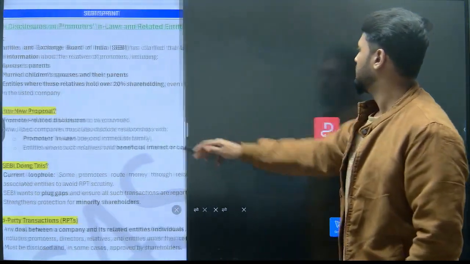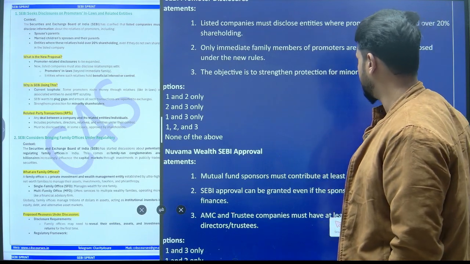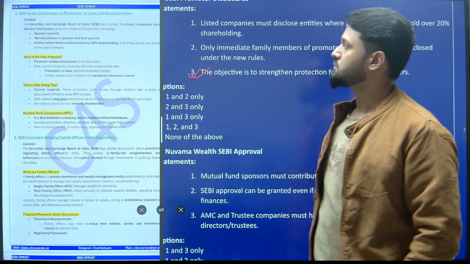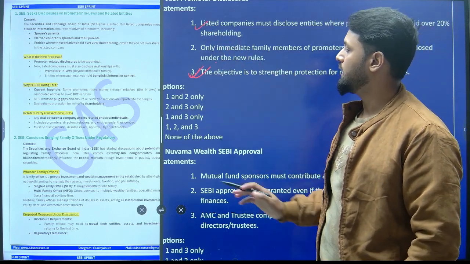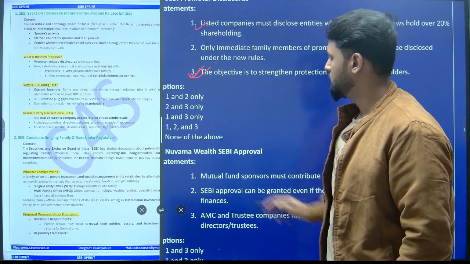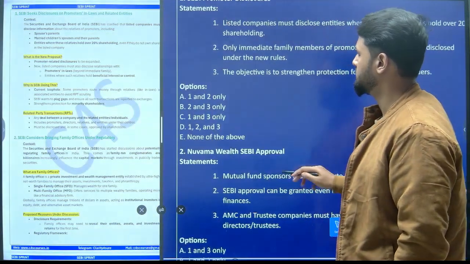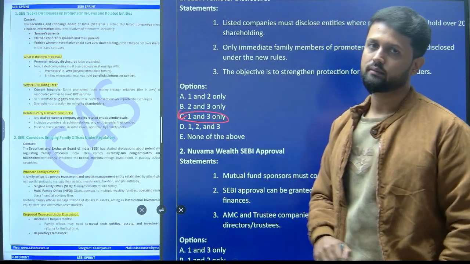Absolutely correct, because this is the prime objective behind introducing these new norms, right. So your first and third statements are correct. So your correct answer here will be option number what? Option number C, 1 and 3 only, right, option number C.